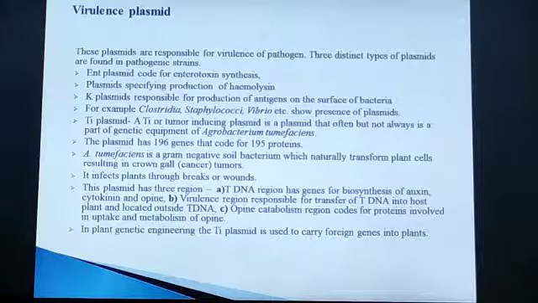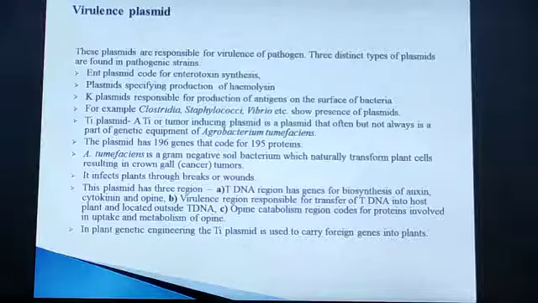This plasmid is pathogenic for plants, not for human beings. Although we say it is pathogenic, it now has applications in genetic engineering. It is a part of the genetic equipment of Agrobacterium tumefaciens, meaning it is the plasmid present in this bacterium.